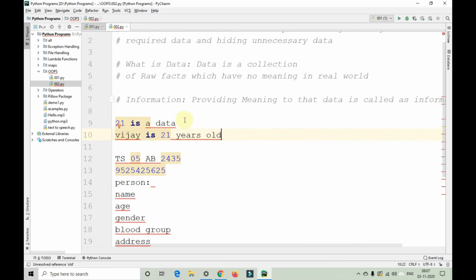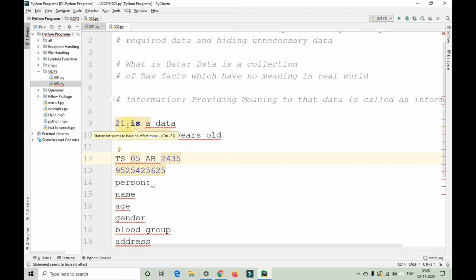So here, when you are viewing this 21, it is just data. You're not understanding what that 21 is related to, unless I write or tell this particular line: Vijay is 21 years old. We are giving meaning to this 21 number here. Unless I write this line, you're not able to understand what this 21 is.